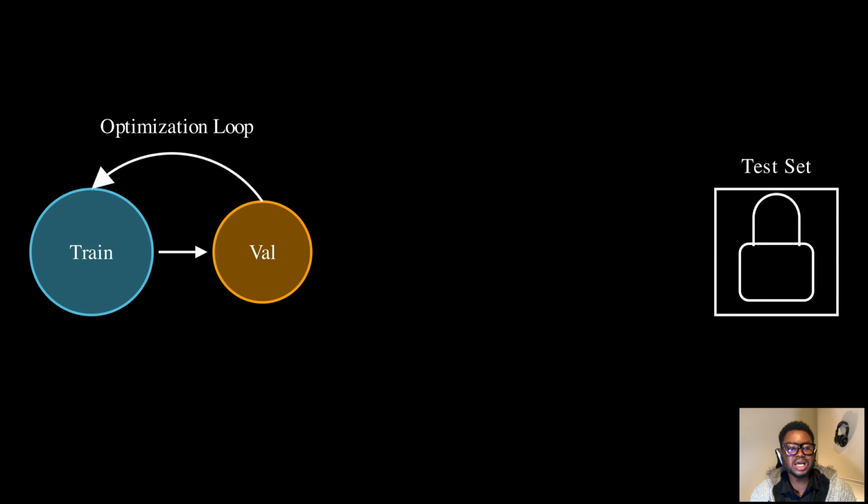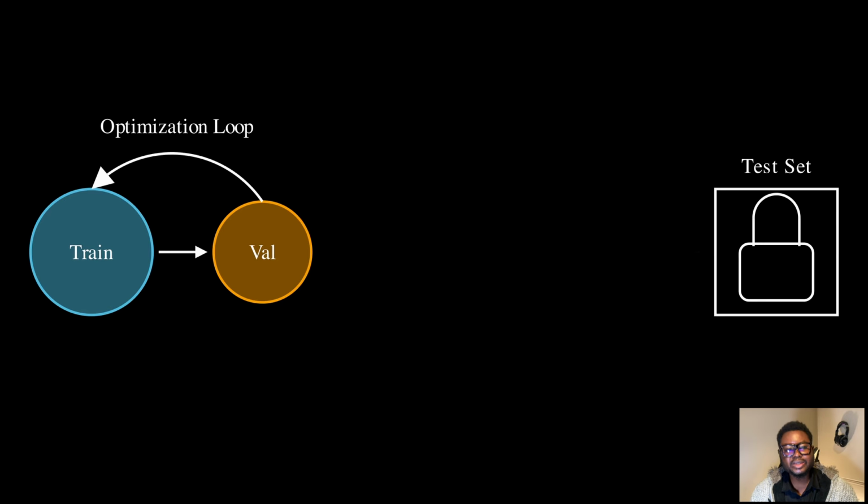Third, based on that validation performance, we adjust our hyperparameters: the learning rate, model architecture, regularization strength. We train again with the new hyperparameters. Next, we evaluate on validation again, and then we'll make further adjustments. This cycle repeats dozens, hundreds, sometimes thousands of times as we search for the best model configuration.